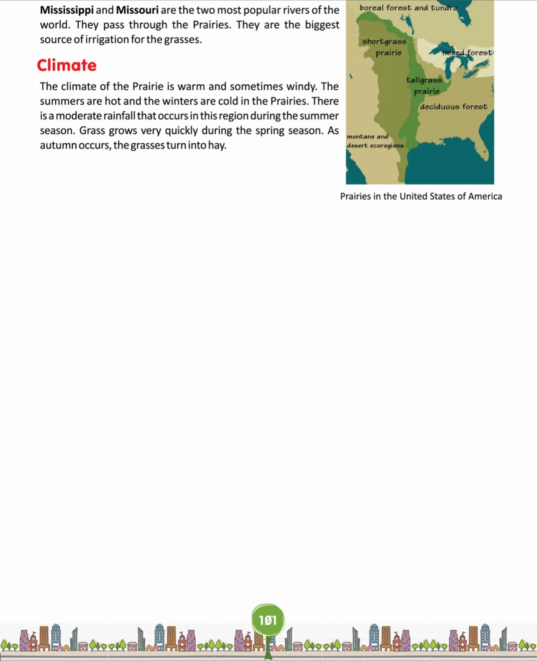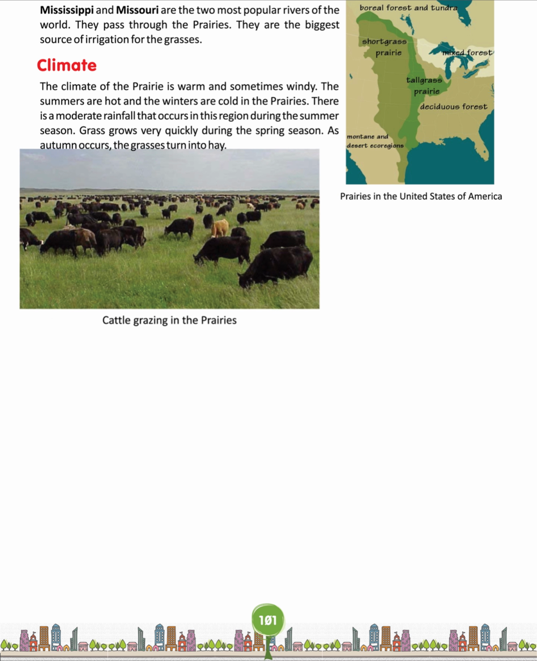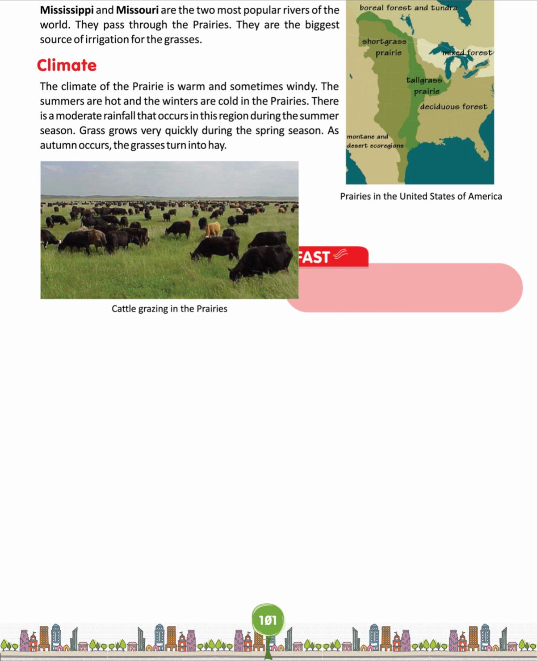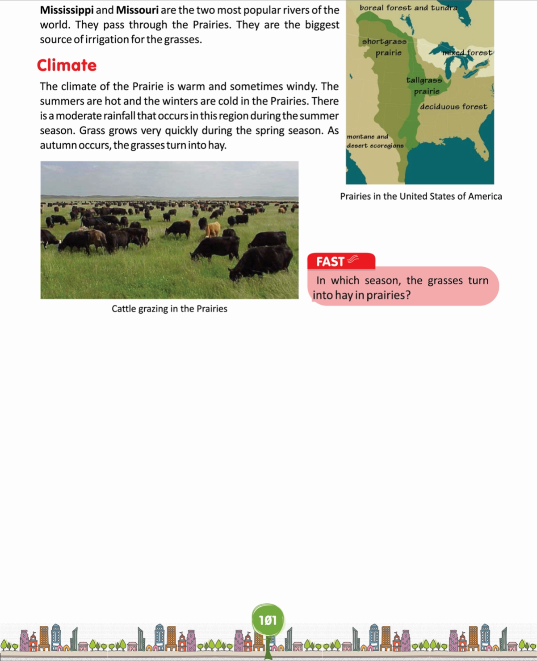Prairies in the United States of America. Cattle grazing in the prairies. Farm. In this season, the grasses turn into hay in prairies.